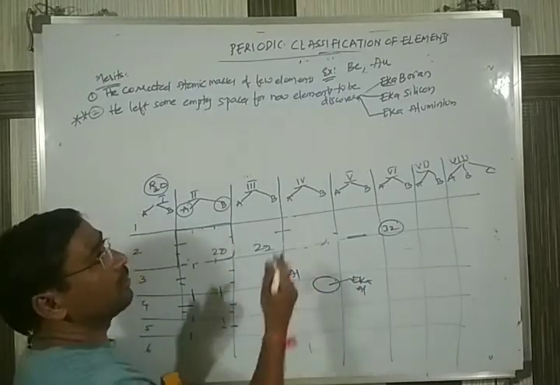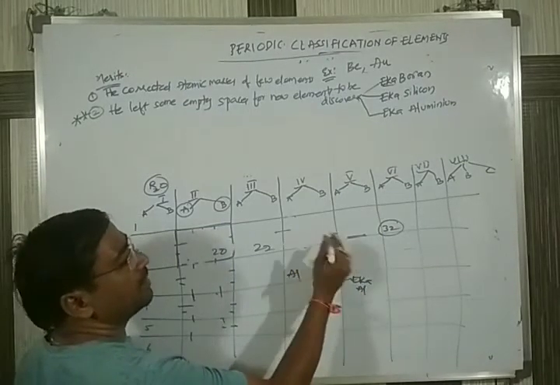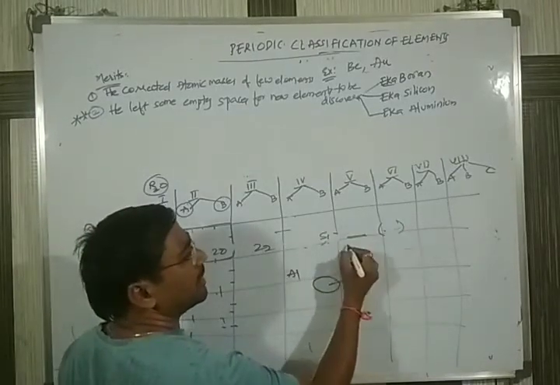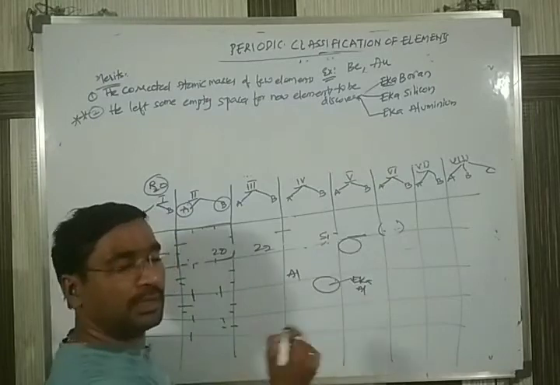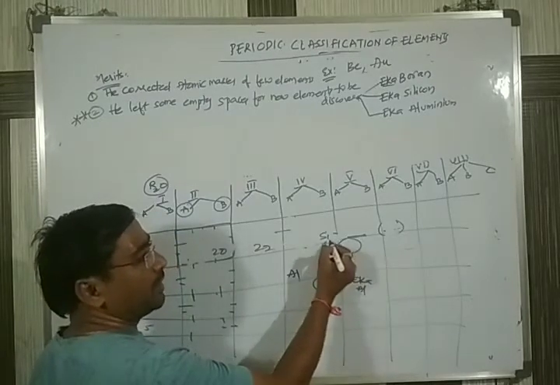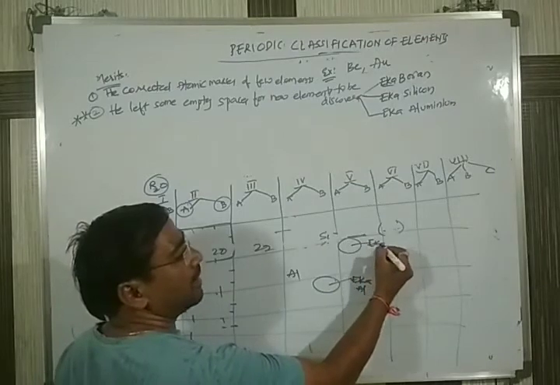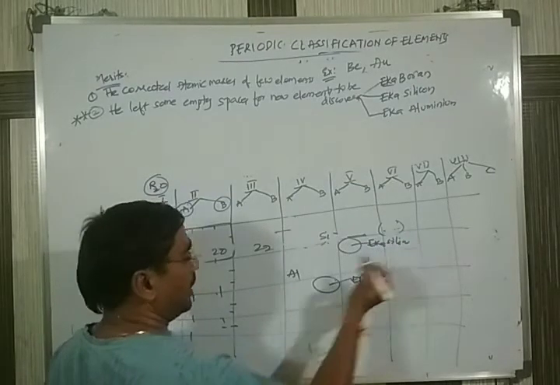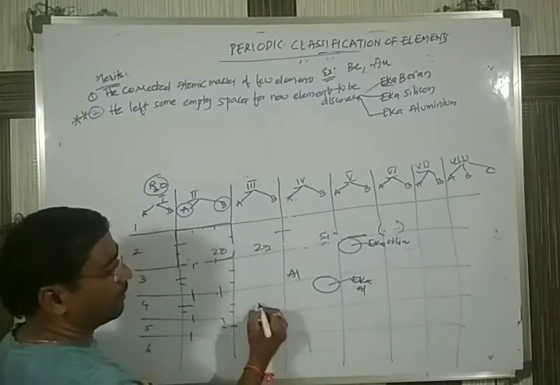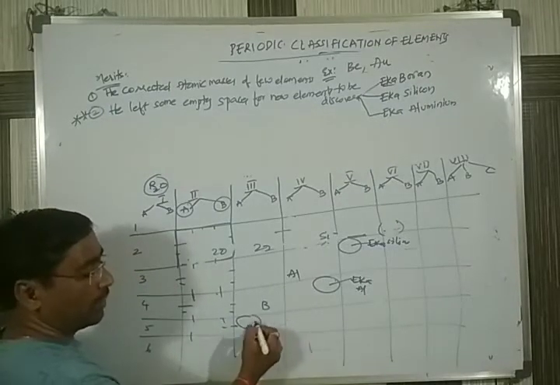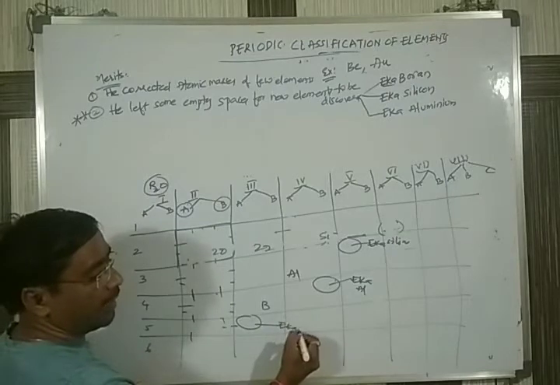Okay. Suppose we have silicon here. One box adjacent to that. Let's say he observed some space left over here. So one box near to silicon, that's why he called it Eka silicon. And if you have some other element like boron, and some space is left over near the boron, he called this one Eka boron.